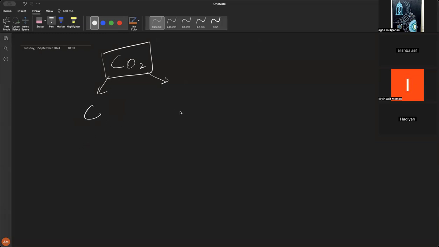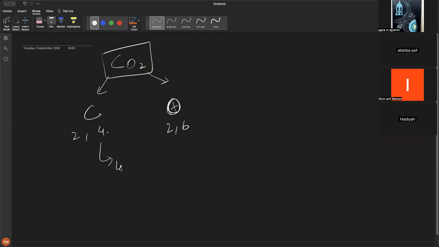So carbon and oxygen. Carbon has what? 2 and 4. And oxygen has 2 and 6. All right. So let's look at them. The formula tells us that there are 2 oxygens, because each of them is going to be sharing 2 electrons, right?